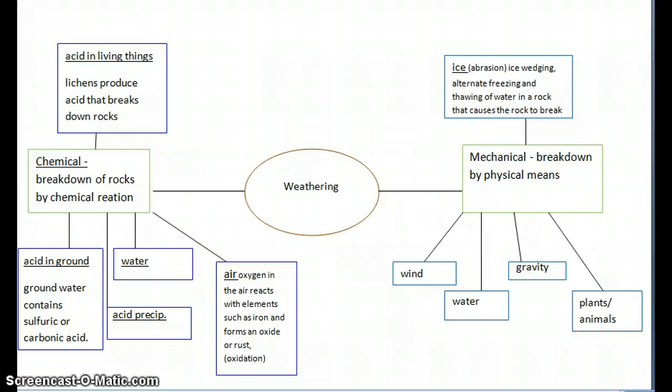Weathering. There are 2 types. There's chemical, which is the breakdown of rocks by a chemical reaction. This includes acid in living things. Lichens produce acid that breaks down rocks.